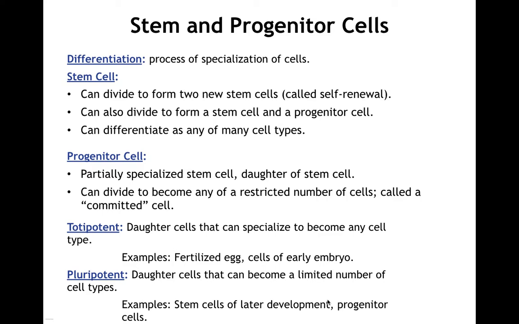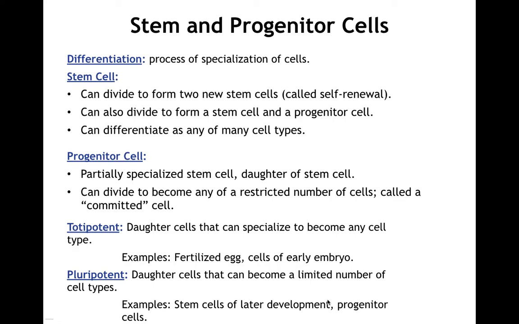There are two basic kinds of stem cells traditionally: the embryonic stem cell that can become almost anything, or actually can become anything, and the adult stem cell, which is more a progenitor cell that can become part of a specialized tissue. So progenitor cells are partially specialized stem cells, daughters of stem cells. They can become a restricted number of cells, so they become committed cells.